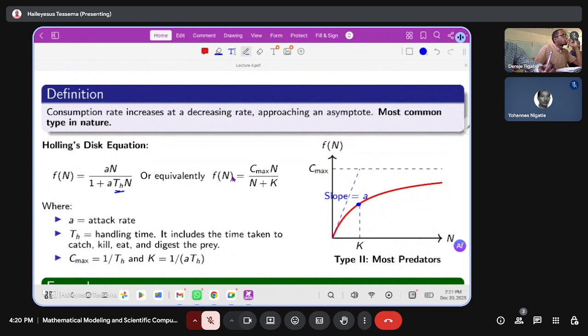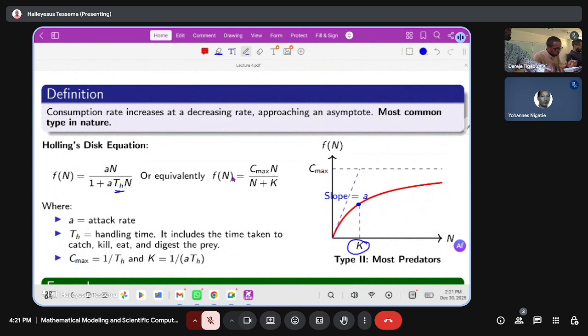It has the carrying capacity K, the maximum number of prey in that area. It looks like an increase, but it reaches its maximum capacity, and then levels off in this way.